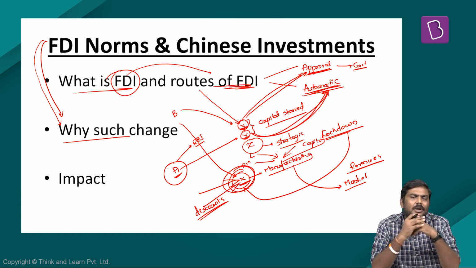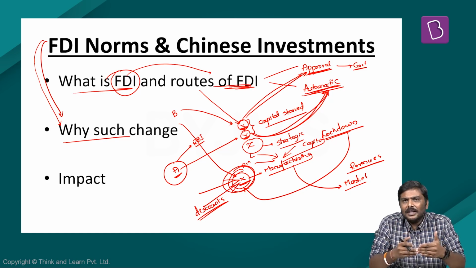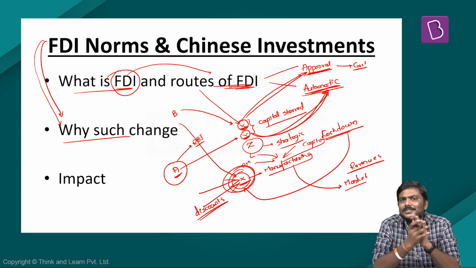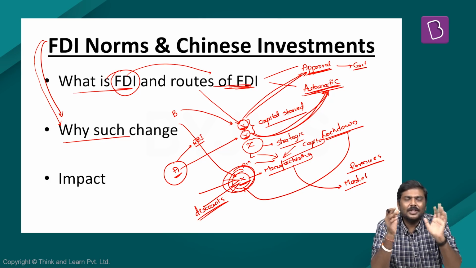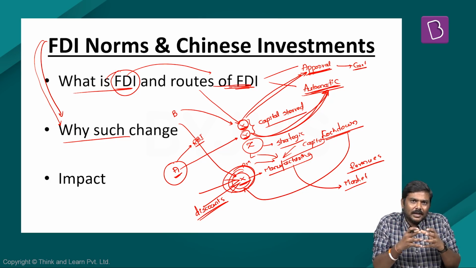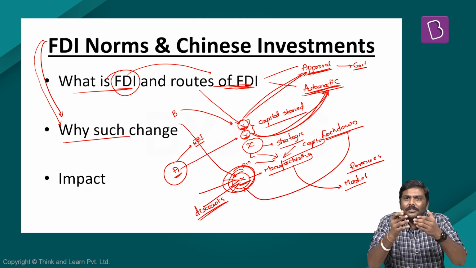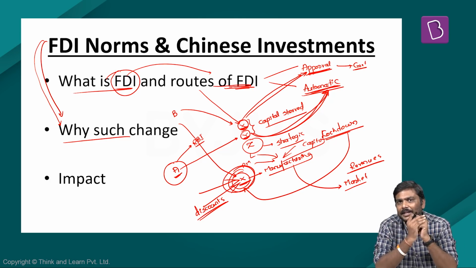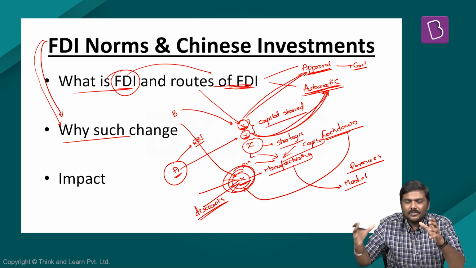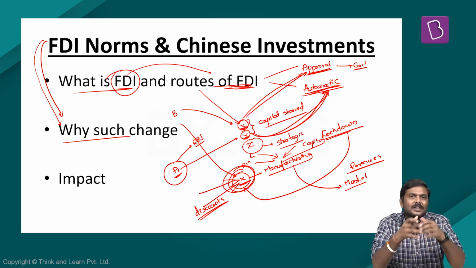Now you will ask me a simple question. If they buy out the companies, what is the problem? Please understand. Initially I said some of the sectors are very, very important for the government. They want to ensure that in these kinds of sectors, foreign investments will be regulated. They do not want the interference of foreign investors in these particular sectors.